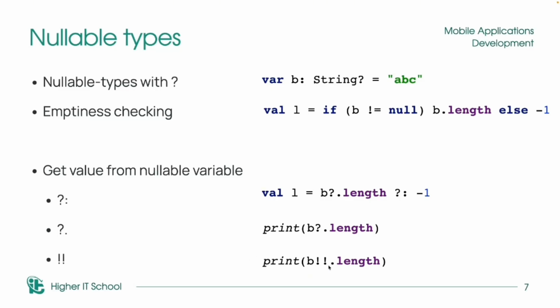And I have another variant, the double exclamation marks, but it's a dangerous way because if we do not have any information inside the b variable, we will have a null pointer exception. That's why this way is dangerous, and please don't use it except in a situation when you are absolutely sure that in this variable you have some information.